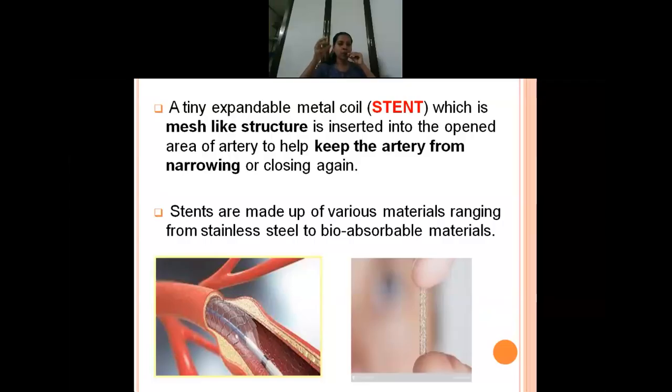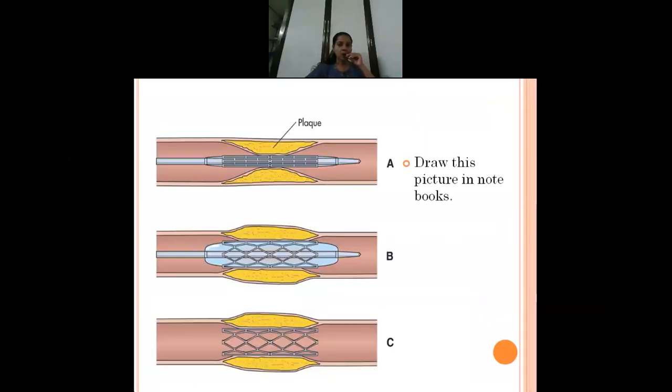Now the cost will also depend on the type of the stent that you are going to use. These stents, which are tiny and expandable, will be used in the region where there is narrowing or where there is atheroma. That place you will be using the stent. Nowadays we have also got bioabsorbable material, but commonly stents are made up of stainless steel, platinum or even cobalt alloy or even nickel. This is a figure that you are supposed to draw in your notebook and even for the exam.